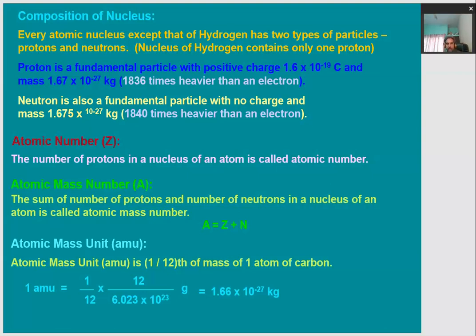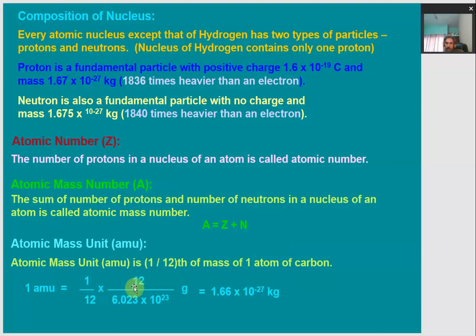The atomic mass unit is the unit we use to represent the mass of an atom. One atomic mass unit is nothing but 1/12th of the mass of one atom of carbon. This is how one atomic mass unit is taken. So how do we calculate 1 amu? It is just 1/12th multiplied by the mass of one atom of carbon. Carbon has 12 grams, so it is divided by